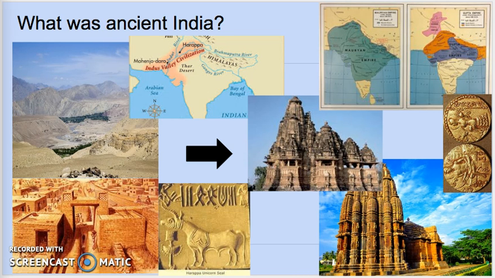So, what was ancient India? The first picture is Indus Valley. Now, picture in 3000 BC two cities, Harappa and Mohenjo-Daro. Both of these cities began along the Indus River Valley.